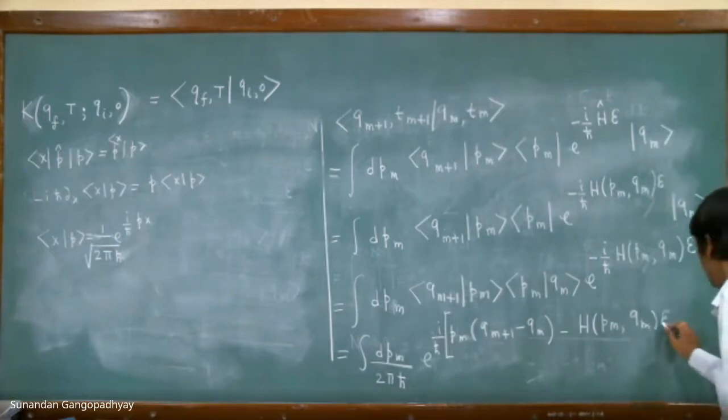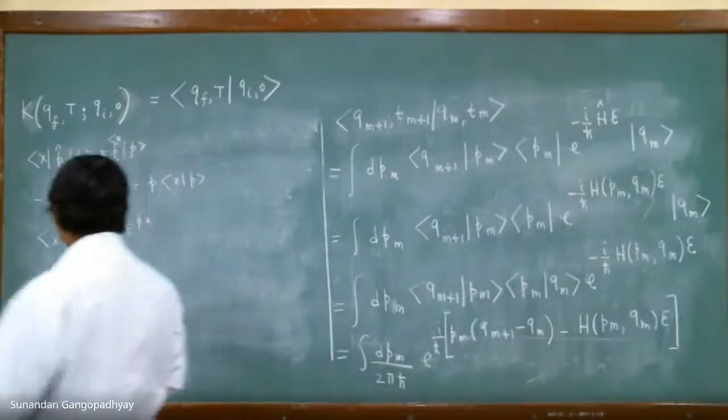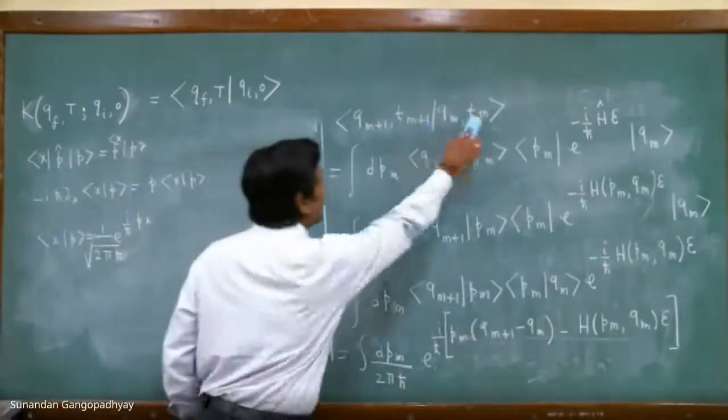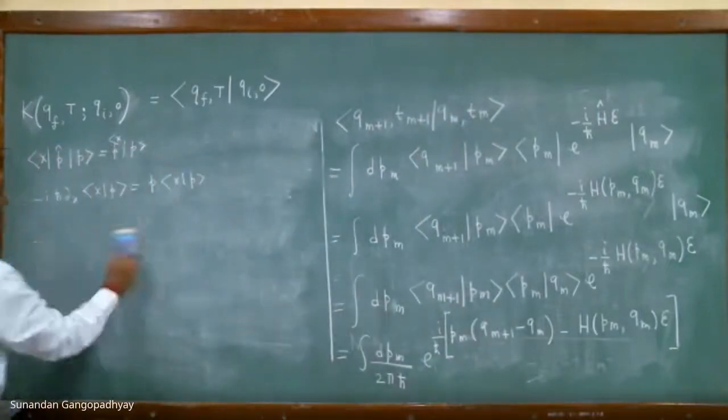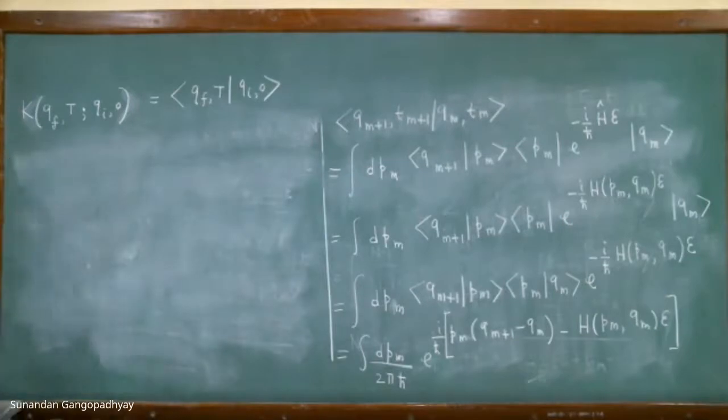This, and you have an epsilon over here. All these integrals are from minus infinity to plus infinity. Therefore, we have evaluated this infinitesimal propagator. We shall now insert this thing in the expression that we had.